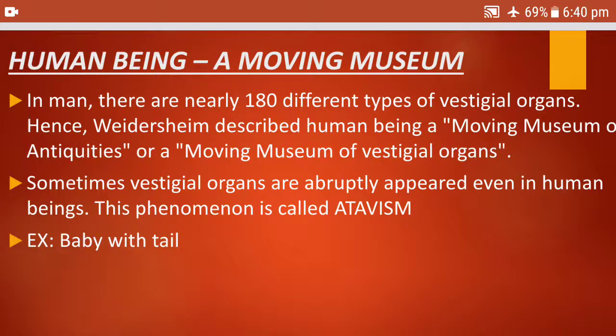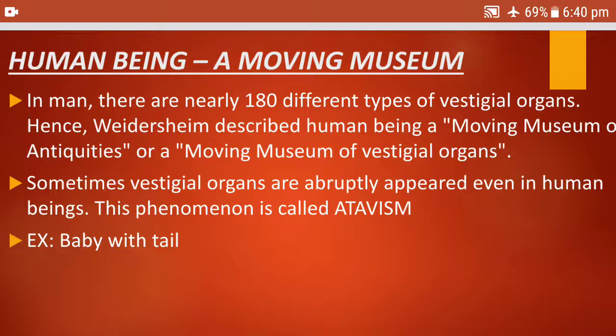Now I'll talk to you about a very interesting topic called the human being, a moving museum. What do you understand from this? As I have already discussed in the theory of use and disuse in my previous video, we talked about the appendix in our body.